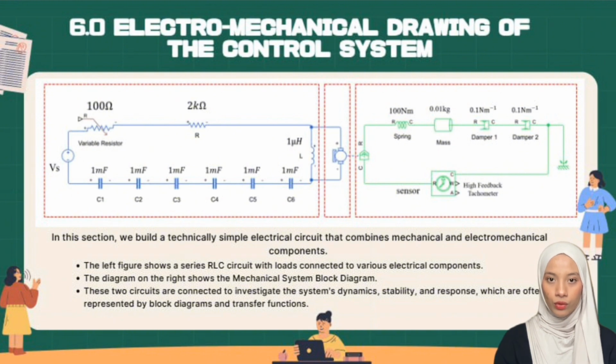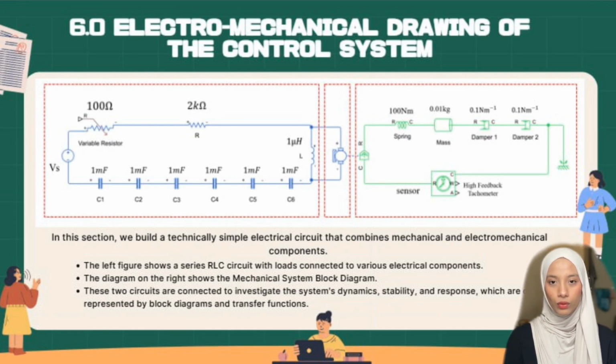Then, the load is used to convert all the electrical energy into mechanical energy. On the right side, the mechanical system components are shown, including a spring for flexibility and displacement, a mass for the inertia of the moving part, 2 dampers that add friction to the motion, and a sensor as tachometer that can improve the system stability at high speeds. This block is designed to highlight the dynamic stability and response of the system. That's all from me, so I will pass to another member to explain the other subtopics.